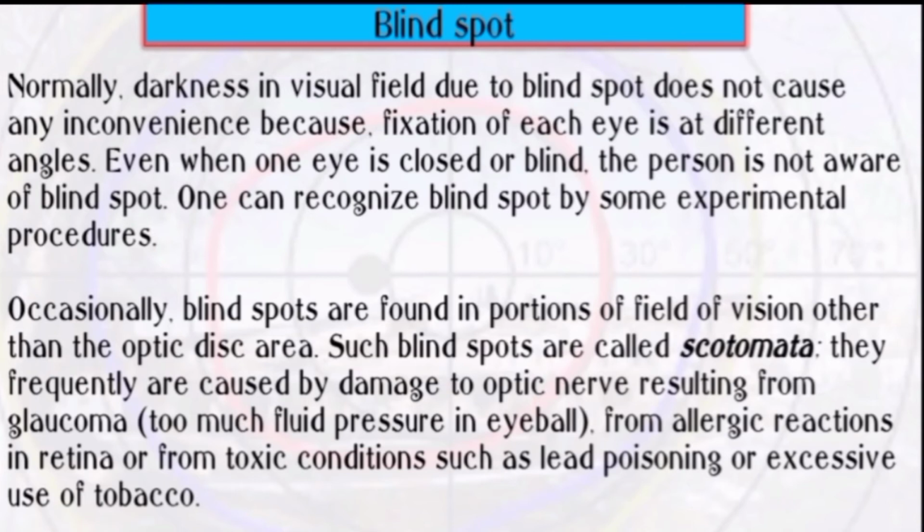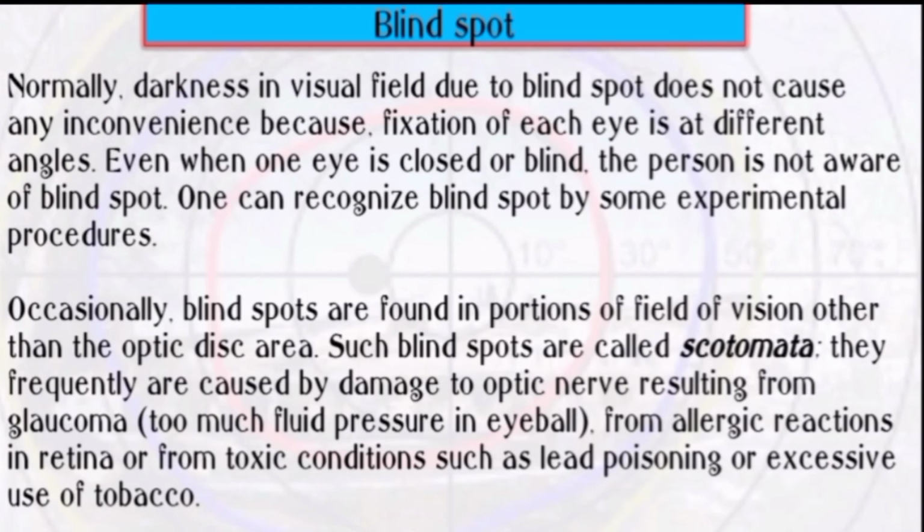Normally, darkness in visual field due to blind spot does not cause any inconvenience because fixation of each eye is at different angles. Even when one eye is closed or blind, the person is not aware of the blind spot. One can recognize the blind spot by some experimental procedures.